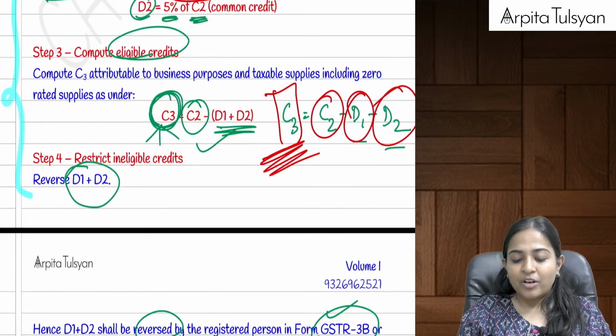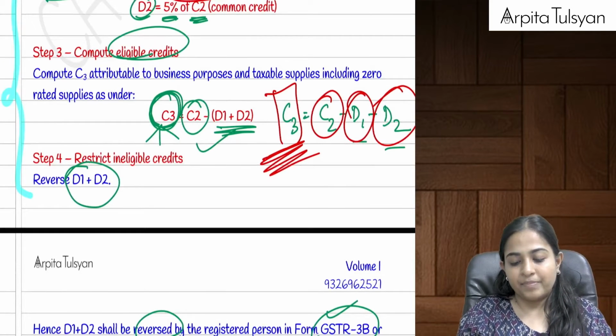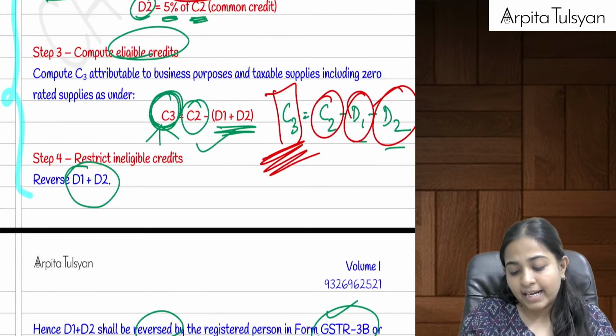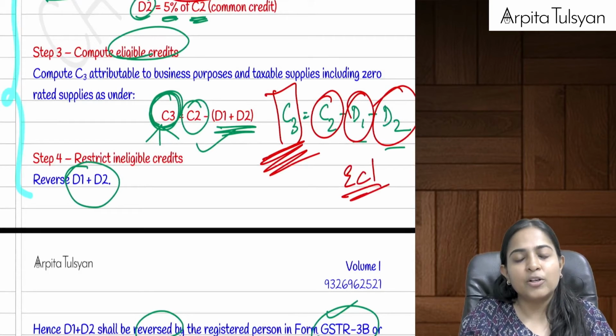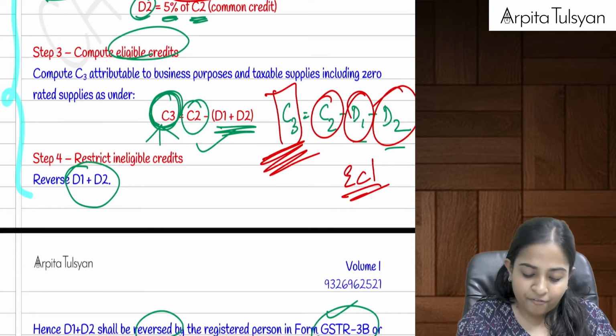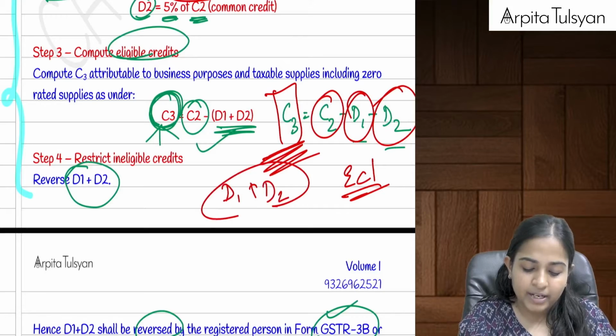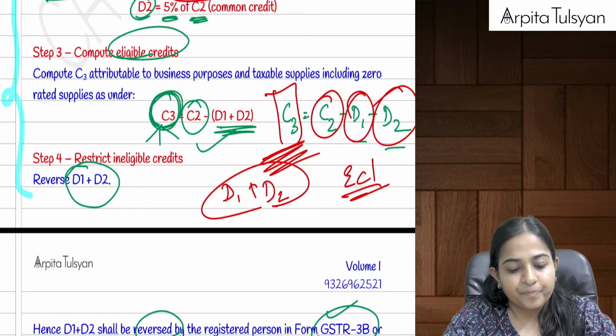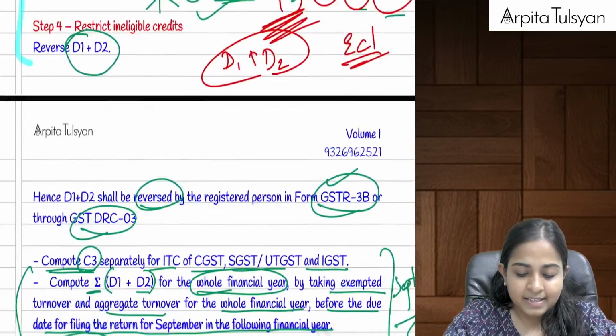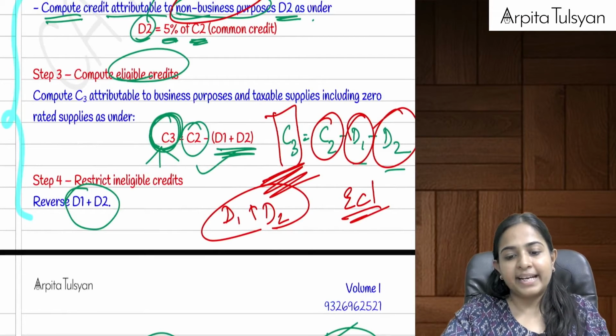Yes. Or can we alternatively also say that some amount was already credited to your electronic credit ledger? From that, D1 and D2 is going to be reversed. Are you able to understand this? Yes. Okay, example that I can give you for this.